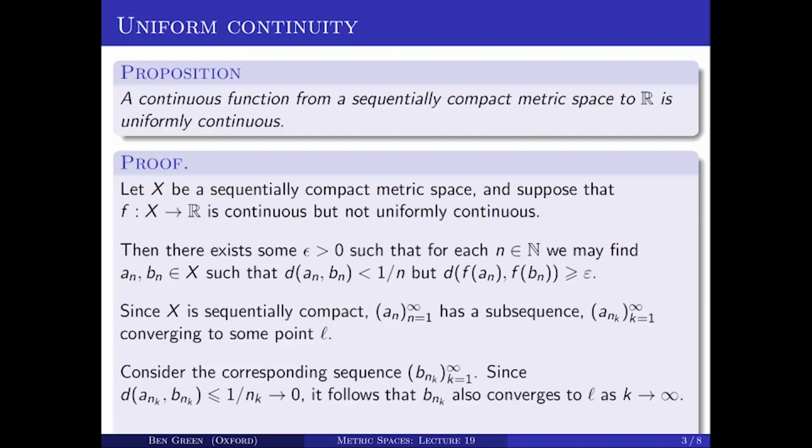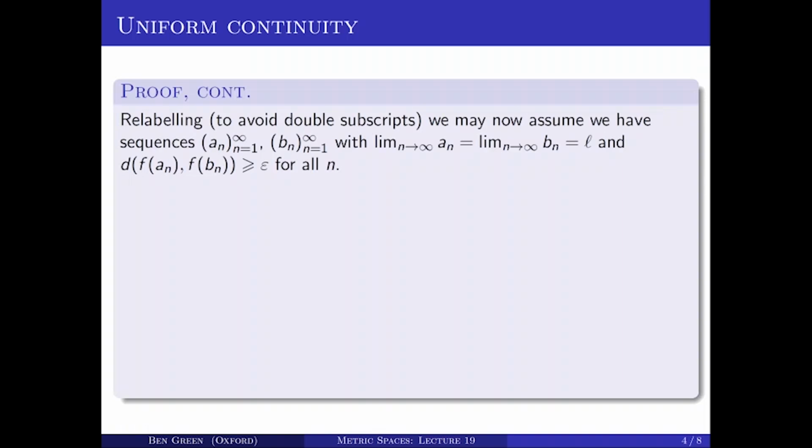So let me just flip back to the previous slide. So we've got these two sequences, A sub n sub k and B sub n sub k, and they both tend to L. Now at this point, the original sequences A_n and B_n are not really so important anymore. And to avoid carrying around this double subscript, which can get very tedious, I'm going to relabel.